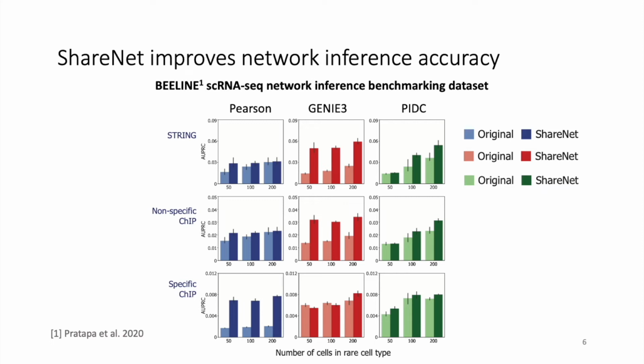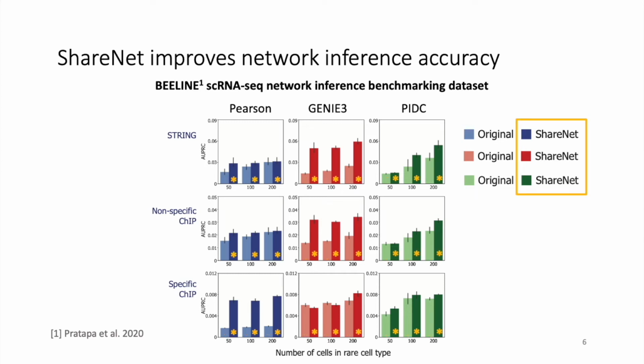We tested the effectiveness of ShareNet across the 3 different network inference methods we mentioned earlier: Pearson correlation, Gini3, and PIDC. In this figure, the lighter shaded bars correspond to the AUPRC values of networks inferred without using ShareNet. We can see across all 3 network inference methods and across the various reference networks, the AUPRC values increase as more cells are considered, providing further evidence for noisiness of network estimates in small sample size settings.